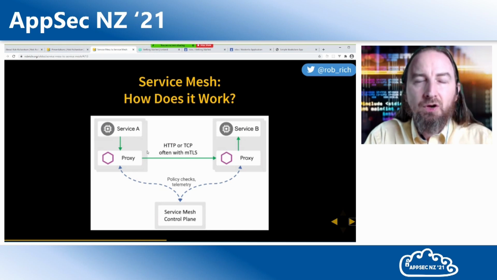Wherever we need to create control points, connections in our cluster, we can put these sidecar proxies in place, distributed by the control plane. Now the control plane becomes the brains here. All the traffic checks in with the control plane, and the control plane can do things like, well, observe, secure, and control that traffic.